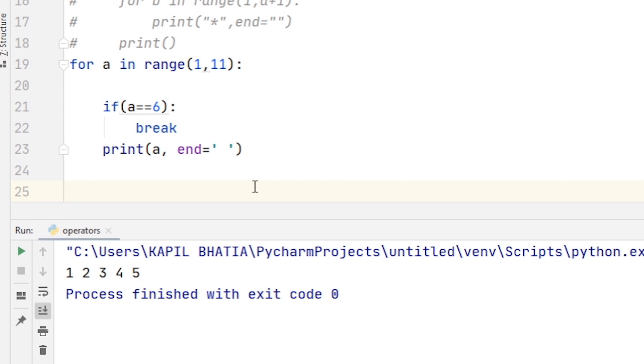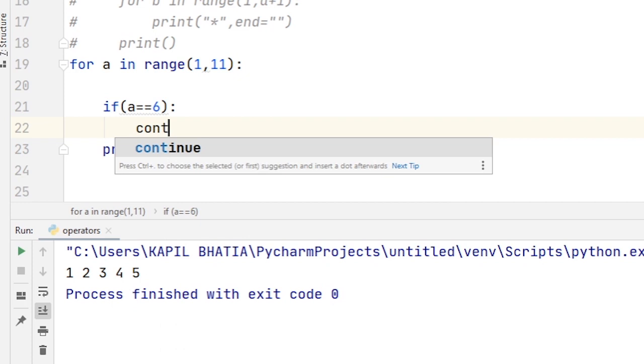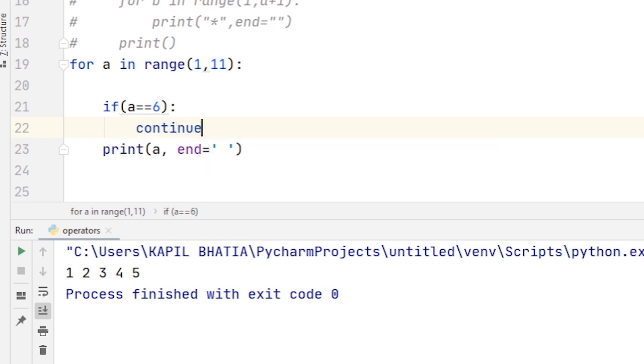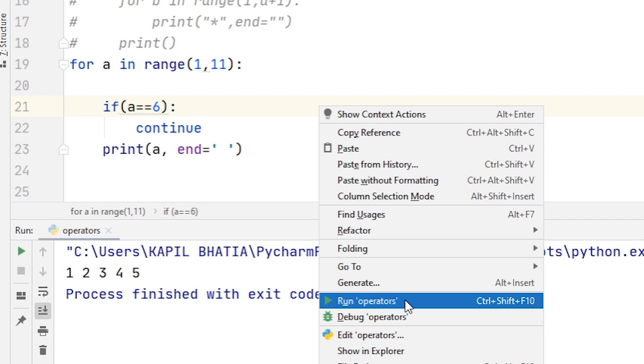In the same way we can use continue. So if I replace break with the continue statement, when we use continue, the control jumps to the beginning of the loop for the next iteration, thus skipping the execution of the statements inside the body of the loop for the current iteration. So when I run this program, in the output you can see 6 is not there.